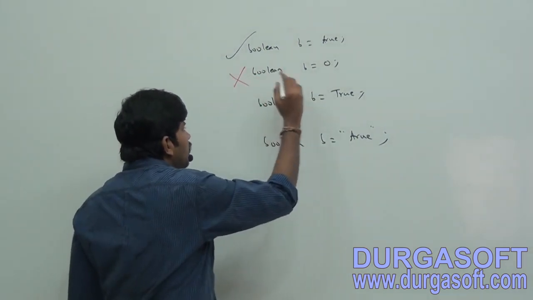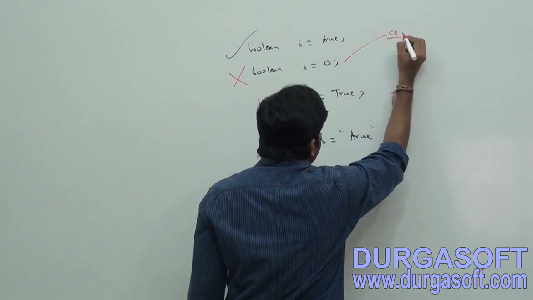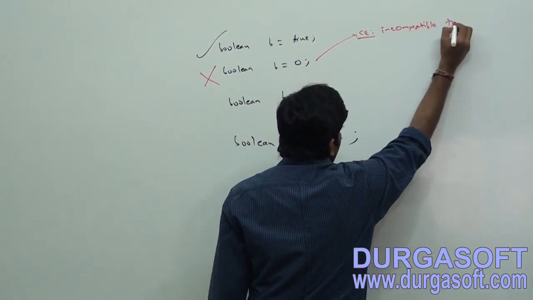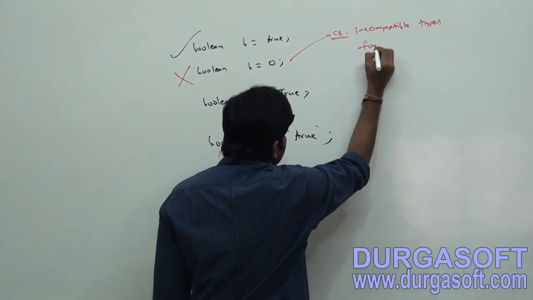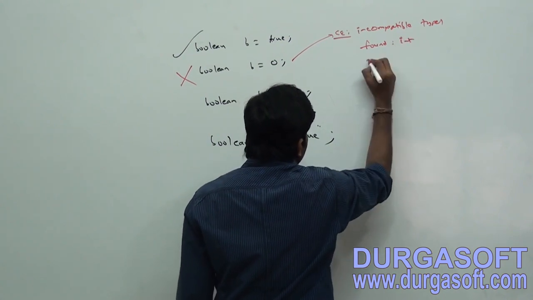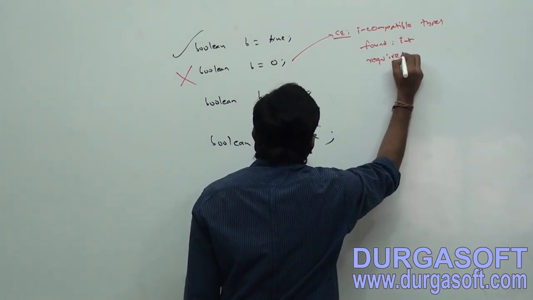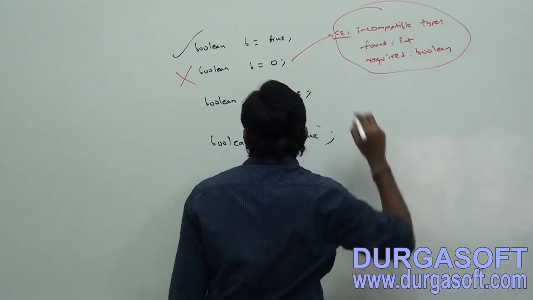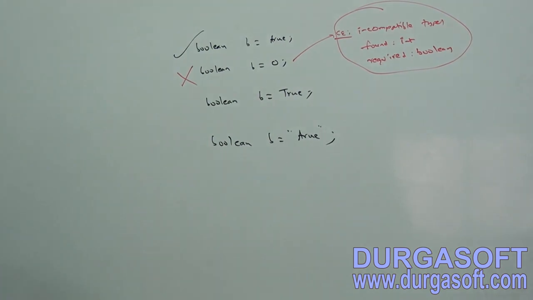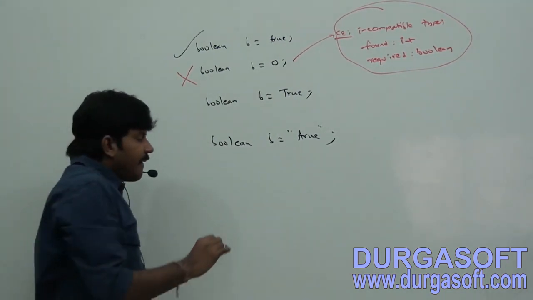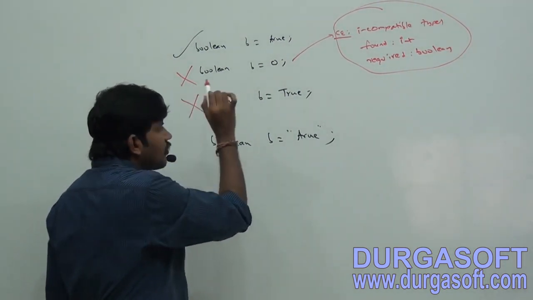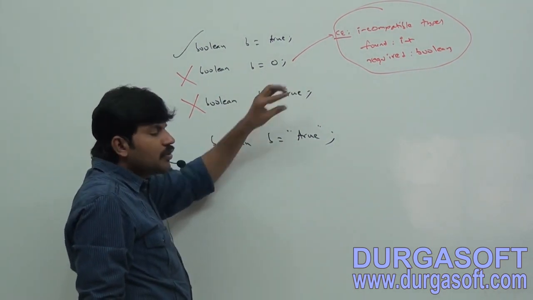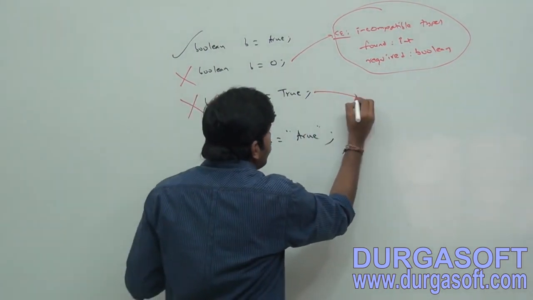Can you spell out the compile time error? Incompatible types, found int, required boolean. That is the compile time error, right? Next, Boolean b = true with a capital T, valid or invalid? Invalid, because it is not a valid value for any type.